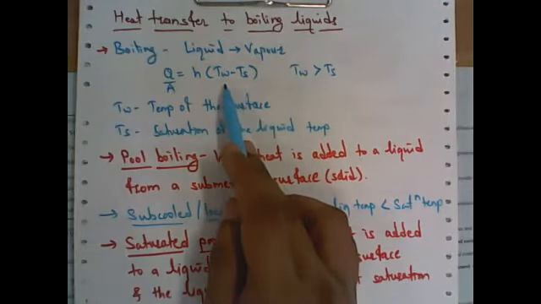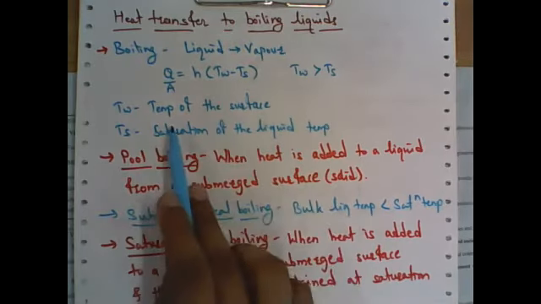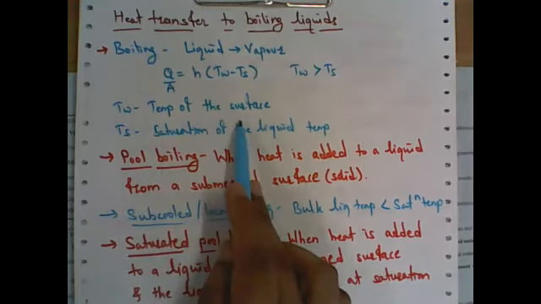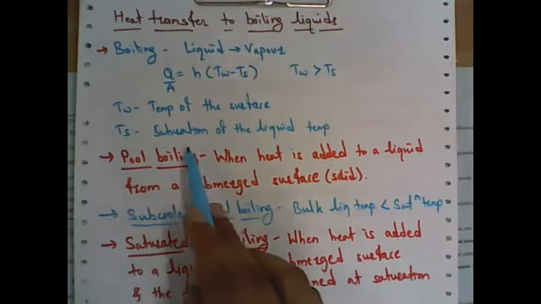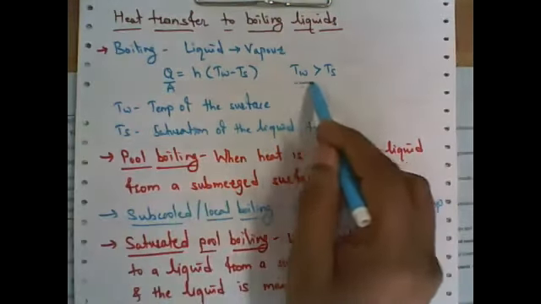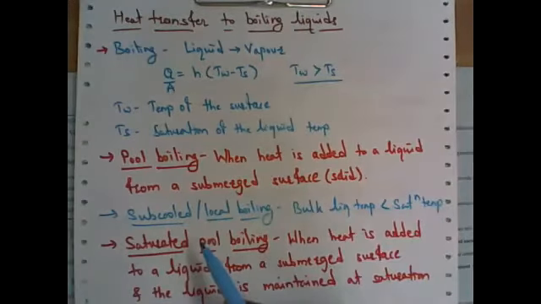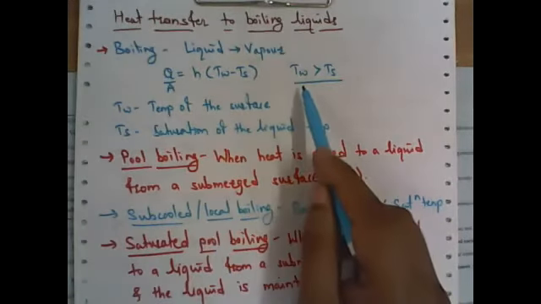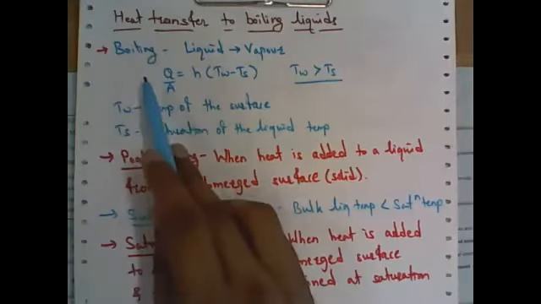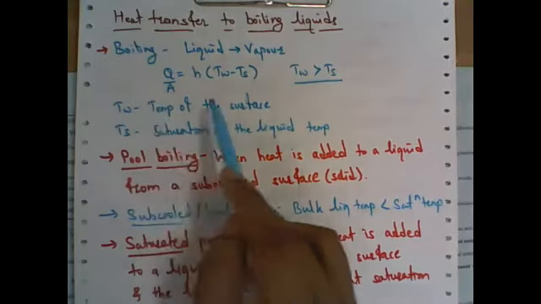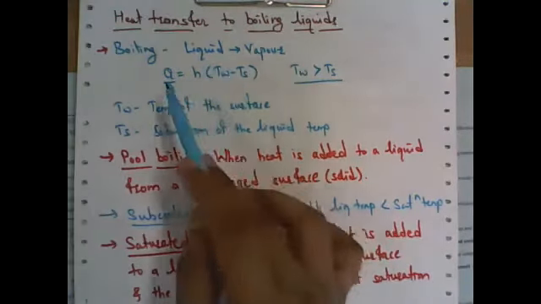So what exactly is this TW? TW is nothing but the temperature of the surface. Normally it is a metallic surface, maybe of a furnace, maybe of a boiler, etc. And this TS is the saturation temperature of that liquid, right? So this is the condition: TW greater than TS. So when the surface temperature is greater than the saturation temperature, then and only then does boiling take place, right? So this is the basic phenomenon of boiling.